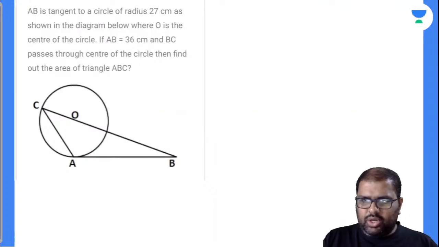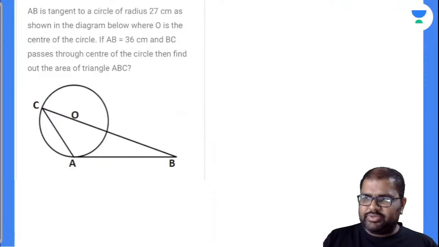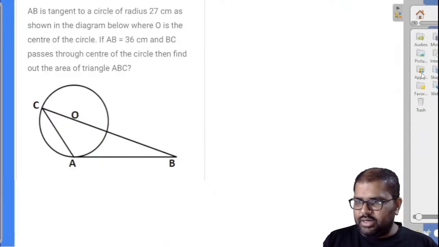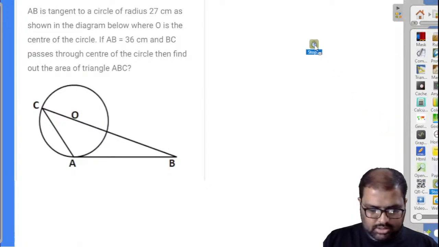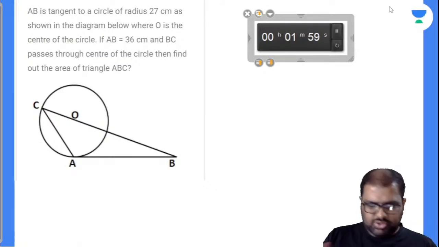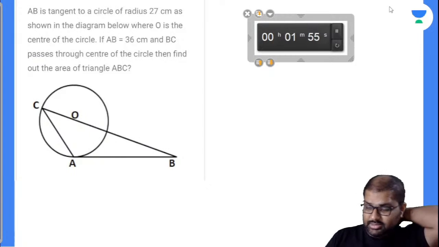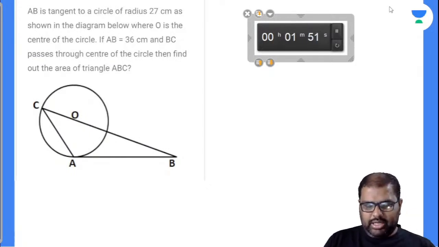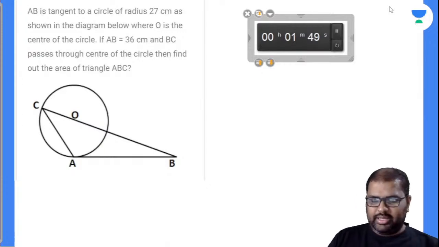Let's see, so try to draw the diagram, and this is one of the best questions here. This is one of my favorite questions. Let's see how many can solve this. If the diagram is given, then 60 to 70% of the confusion will be gone. The thing is, the examiner is trying to confuse us. We have to draw our own diagram.